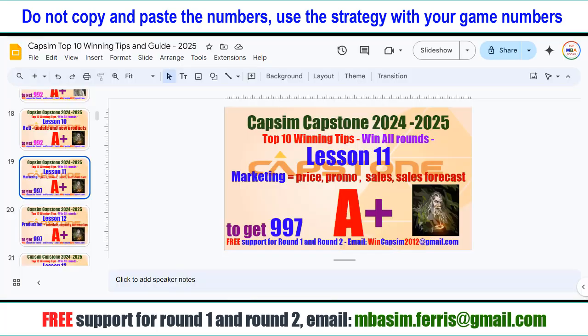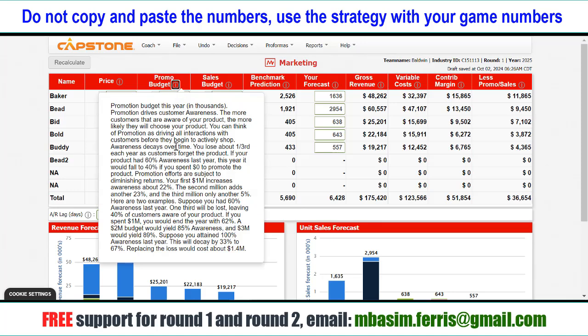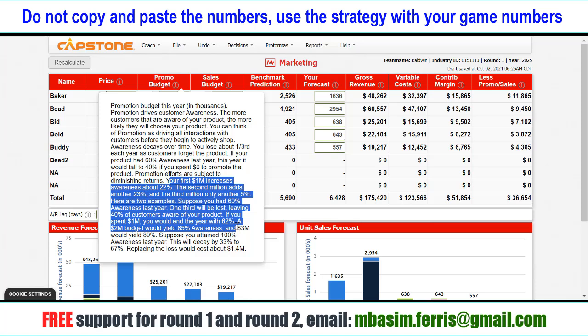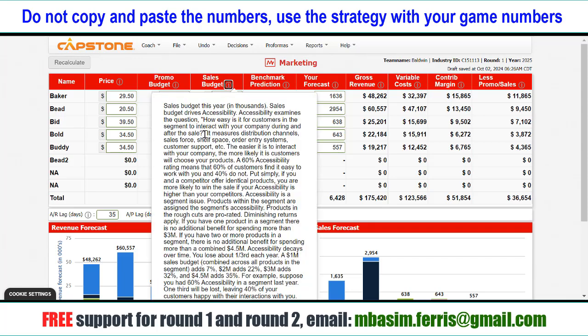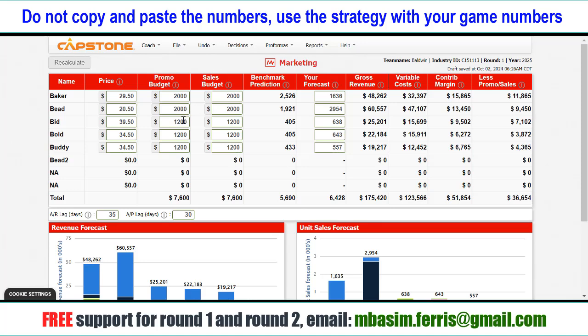Okay, and for the promotion and sales, again we set 2000 as the max, because we know that 2000 is the most optimal. After that it will be going down, so 2000 is most optimal, so we set 2000 for promotion and 2000 for sales. For the two most important products we set 2000, and the others we set only half, because they account for only 10%, while these account for 40%, 30%, and 10%, so we can adjust that.